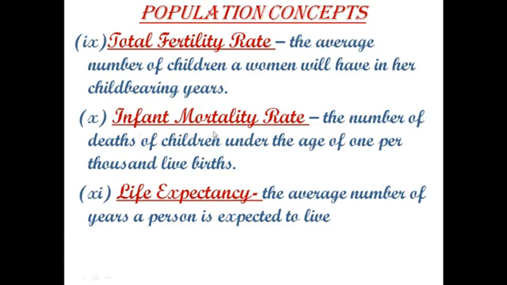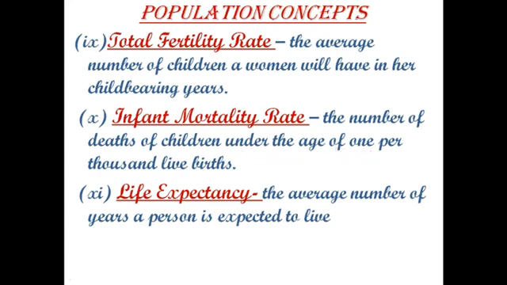Next is infant mortality rate. The number of deaths of children under the age of 1 per thousand live births. It means the number of deaths in a given area or period, especially under the age of 1 year.